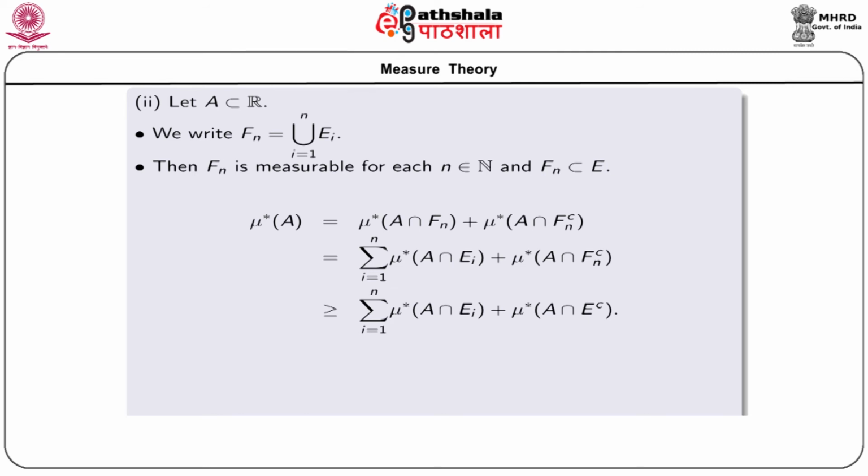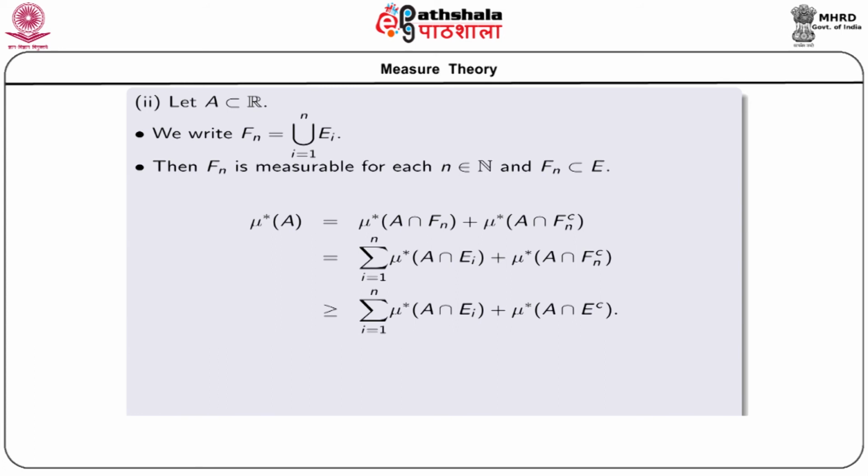and we have mu star of A equal to mu star of A intersection F_n plus mu star of A intersection F_n complement, and this is equal to sigma i equal to 1 to n mu star of A intersection E_i plus mu star of A intersection F_n complement.